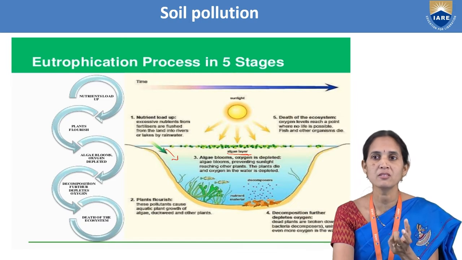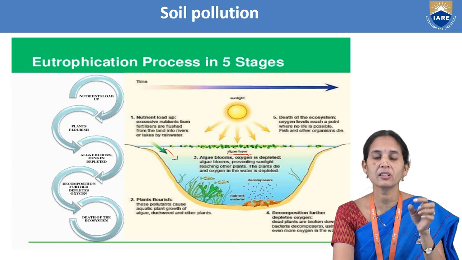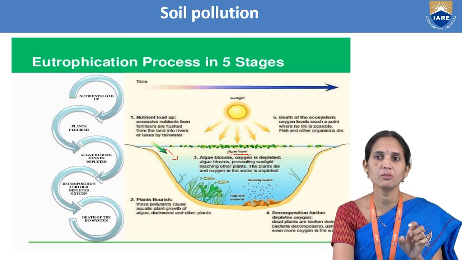Why? Because the growth of the algae forms a green layer on the surface of the water. So this is the third stage: algae blooms and oxygen depleted, also preventing the sunlight reaching the other plants.